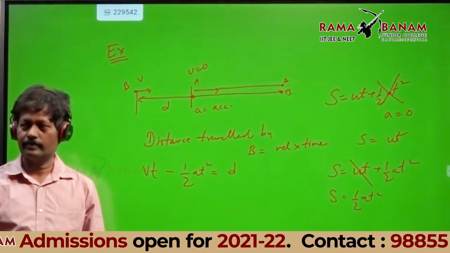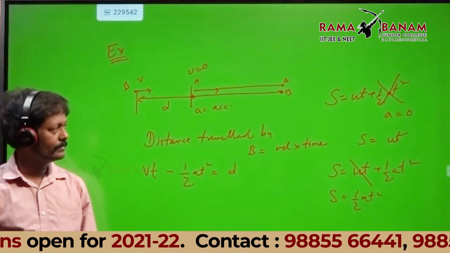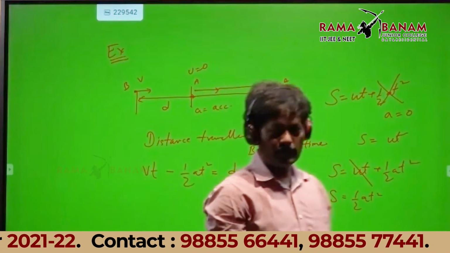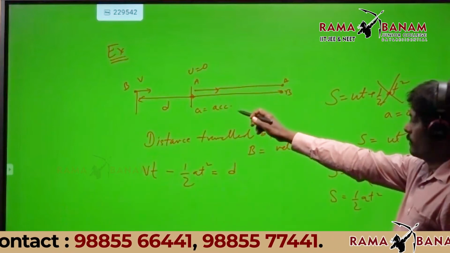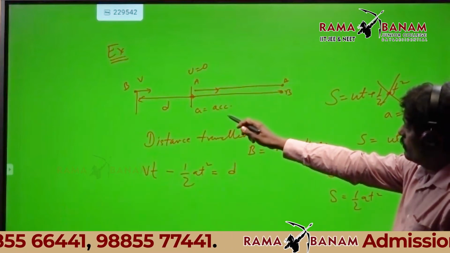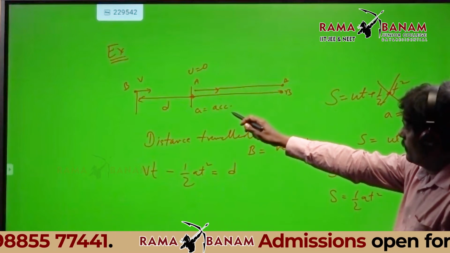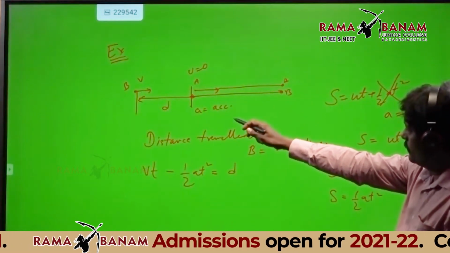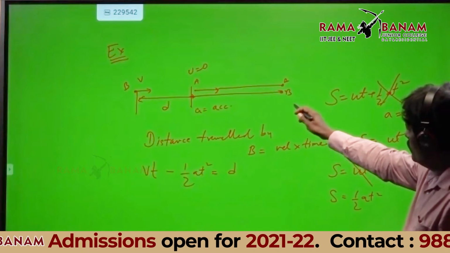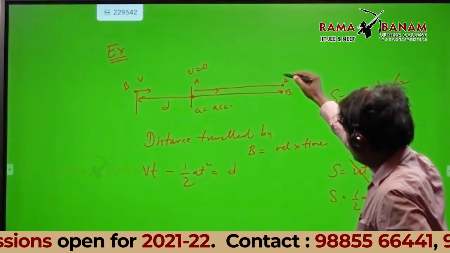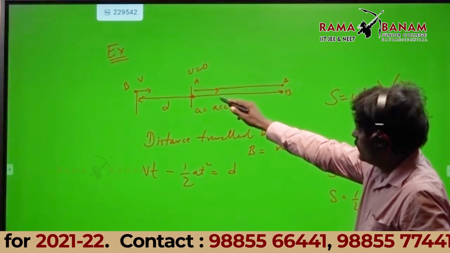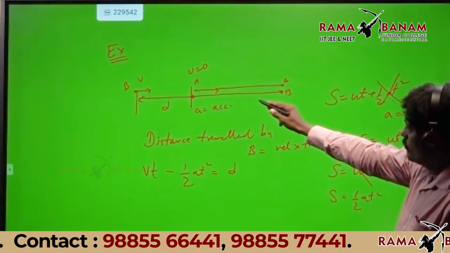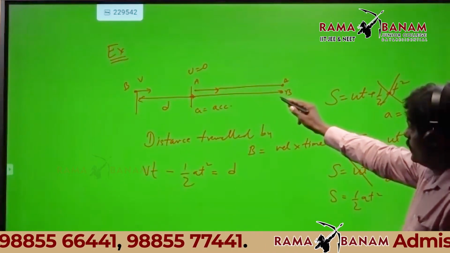Look at this carefully. From this point car B is moving and they met here. Car A started from rest, moving with uniform acceleration.